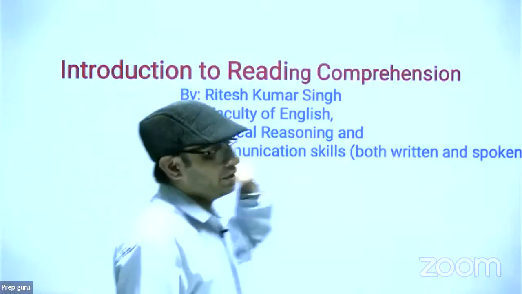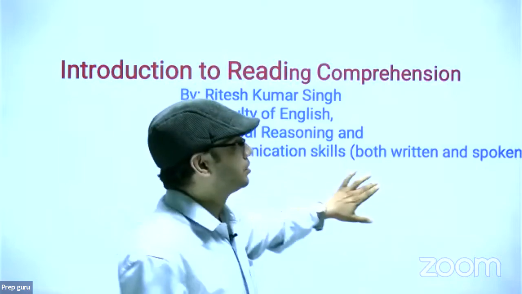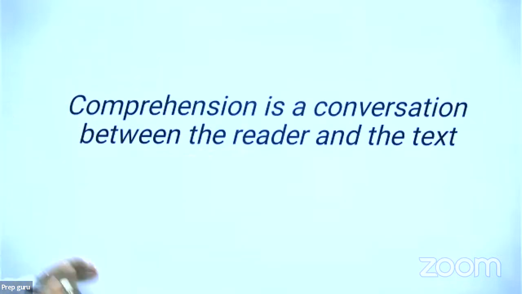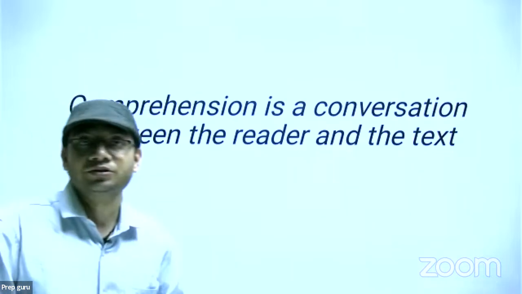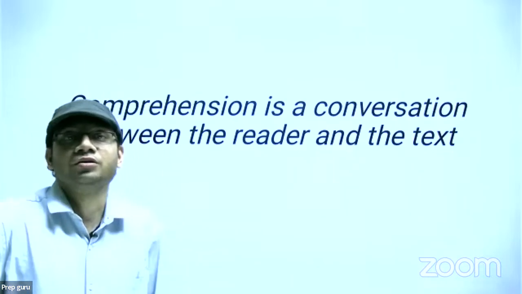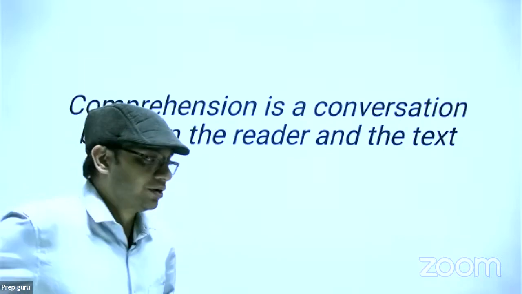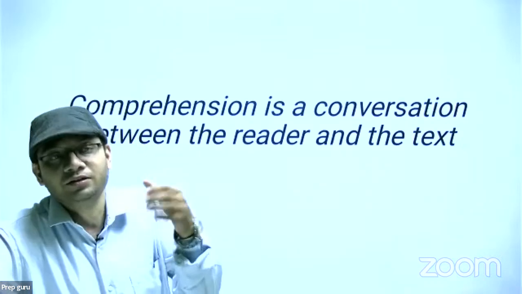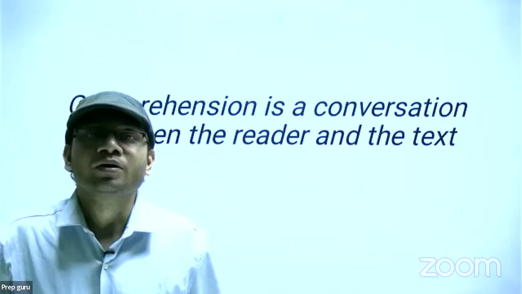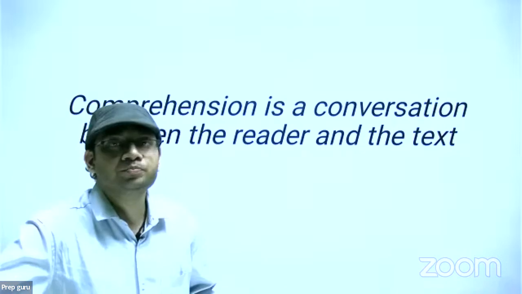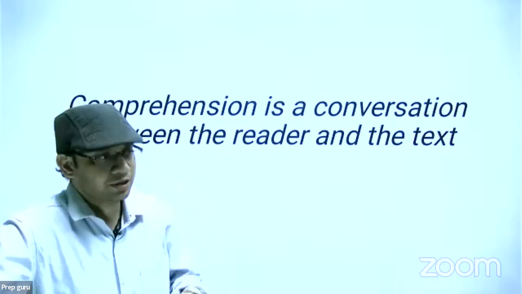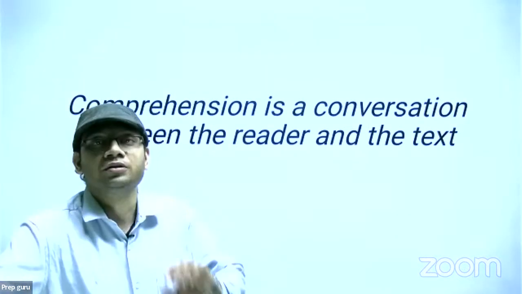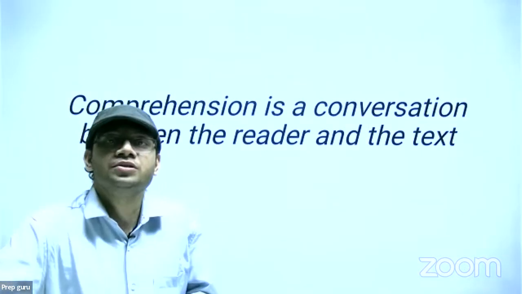So let's begin. Reading comprehension is basically a conversation between the reader and the text. Do you know the process of communication? It requires at least two persons. One should be the sender and the other the receiver. The sender sends a message and the receiver receives it. If the receiver is not able to decode the language of the sender, then the communication process is incomplete.